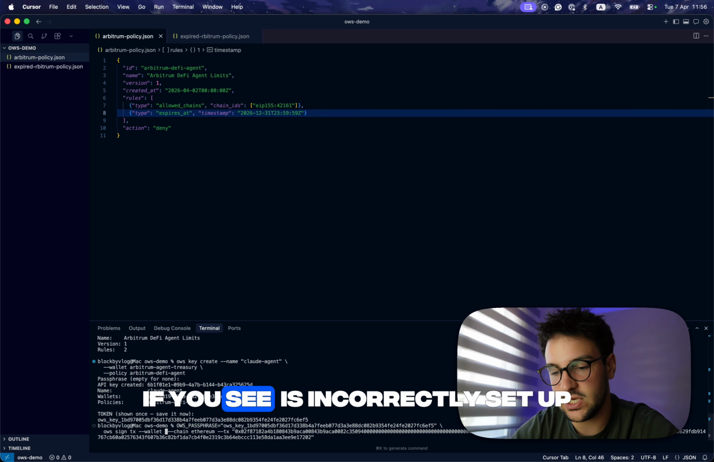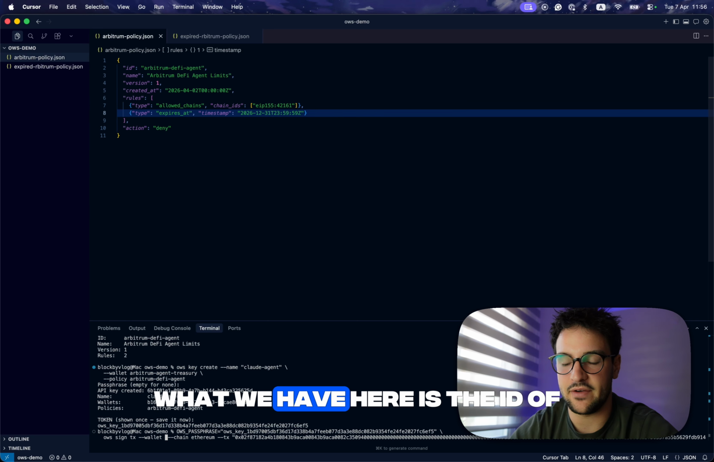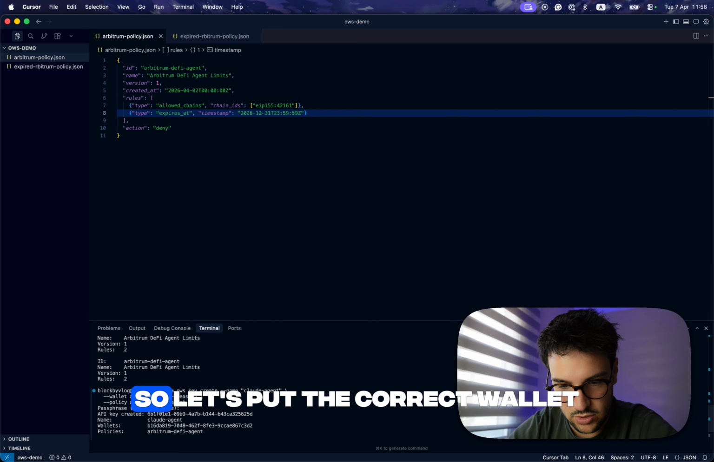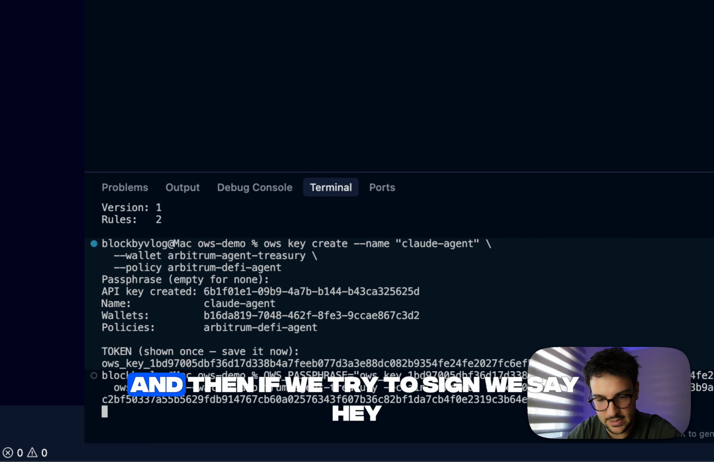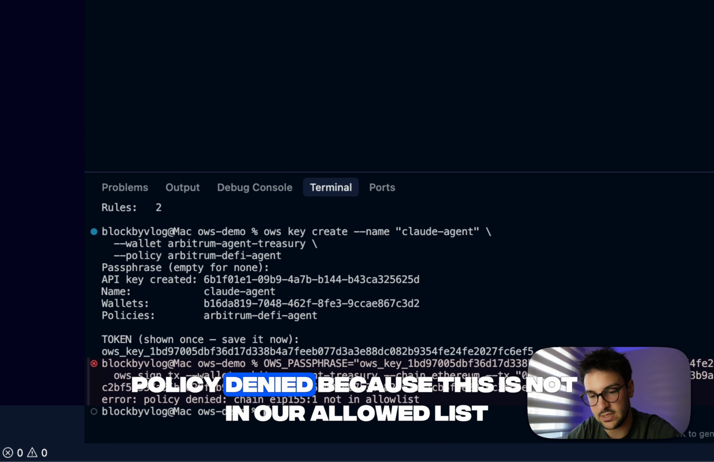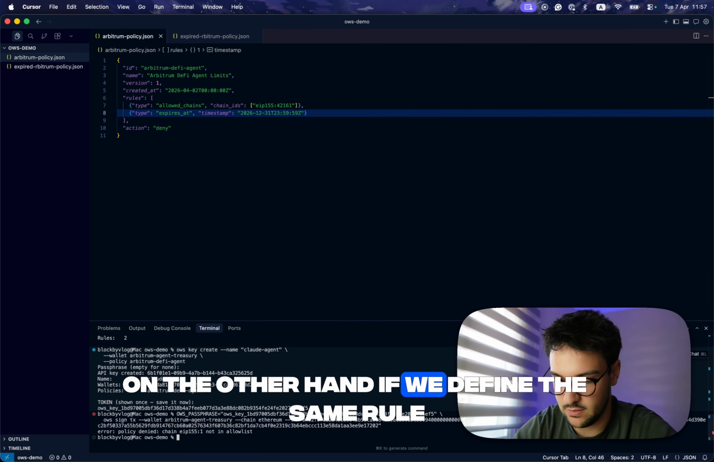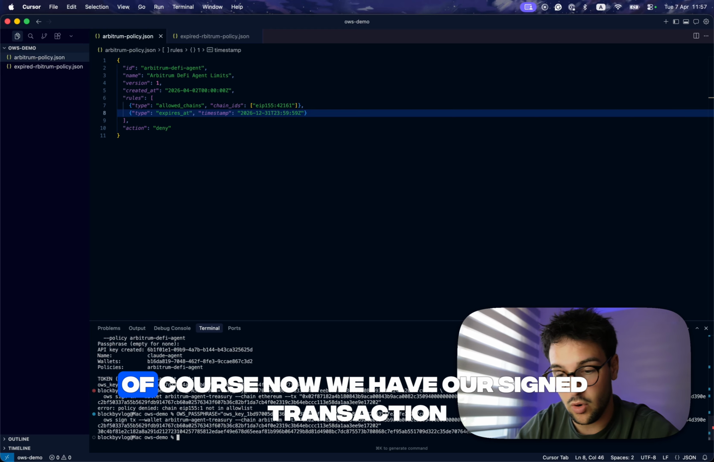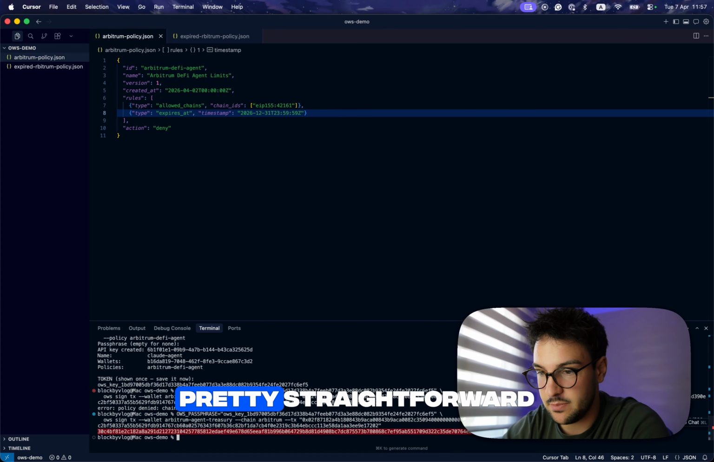Then the chain, as you can see, is incorrectly set up. We have defined Ethereum, but in our rule we have the EIP chain ID definition of Arbitrum 1. So let's put the correct chain. If we try to sign with the wrong one, it says, hey, policy denied, because this is not in our allowed list. On the other hand, if we define the same rule but change the chain to Arbitrum, of course, now we have our signed transaction. So this is pretty easy, pretty straightforward.